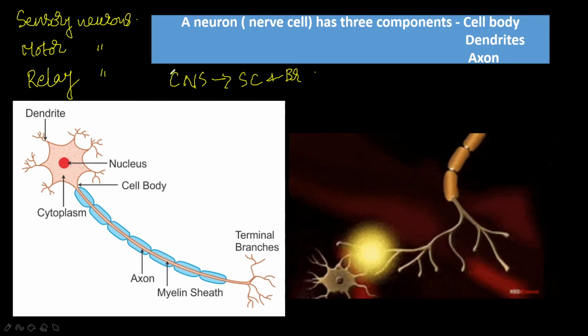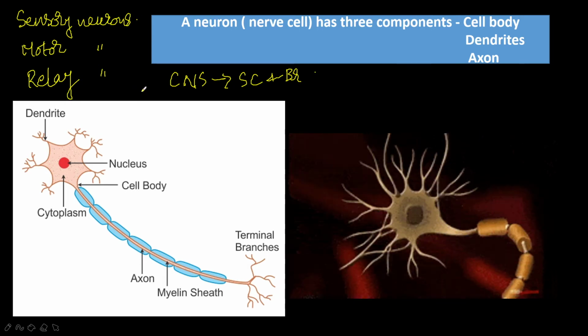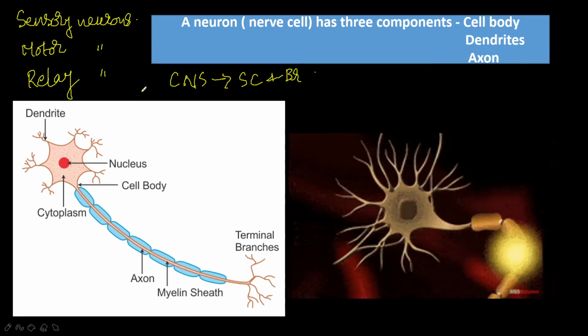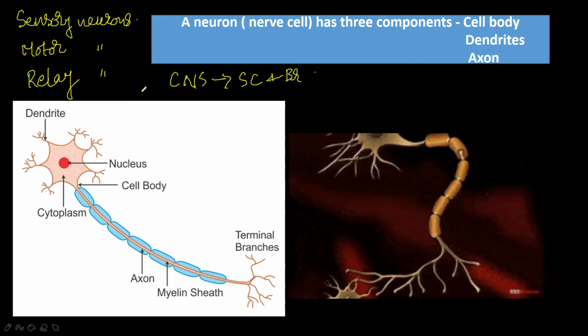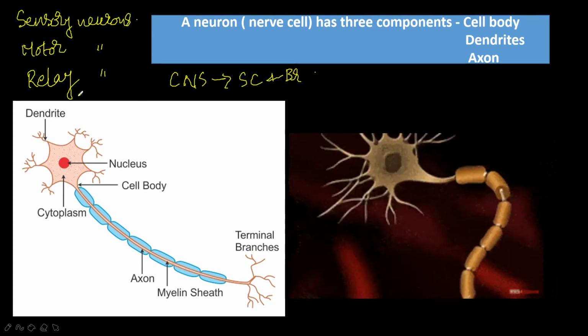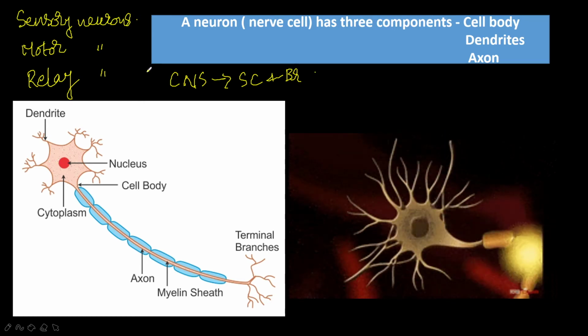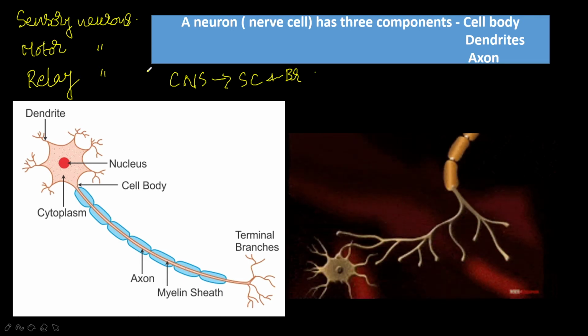Next one is relay neurons, which occur in the central nervous system, that is the brain and spinal cord. They serve as links between other neurons. Relay neurons carry the information where they serve as the links between other neurons.